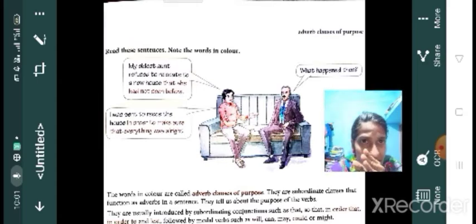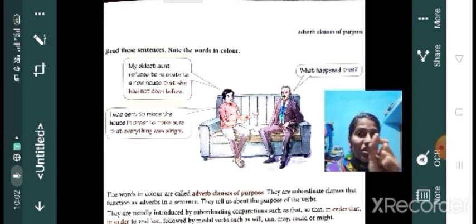So read the sentences, note the words in color. My eldest aunt refused to relocate to a new house that she had not seen before. So in the first one, that she had not seen before, that is the subordinate clause there. If we are saying only that she had not seen before, then there is no sense, there is no meaning. But when we use the main clause, my eldest aunt refused to relocate to a new house that she had not seen before. Now that subordinate clause